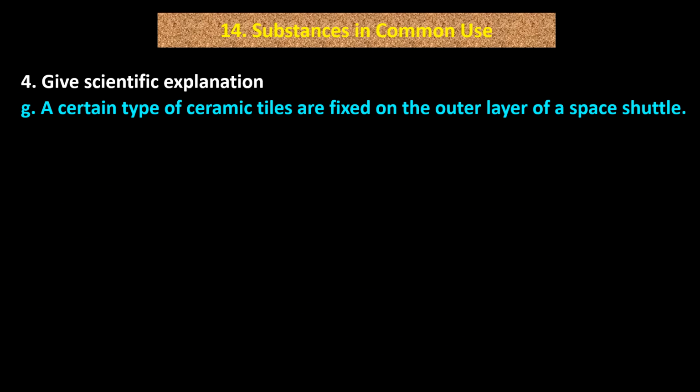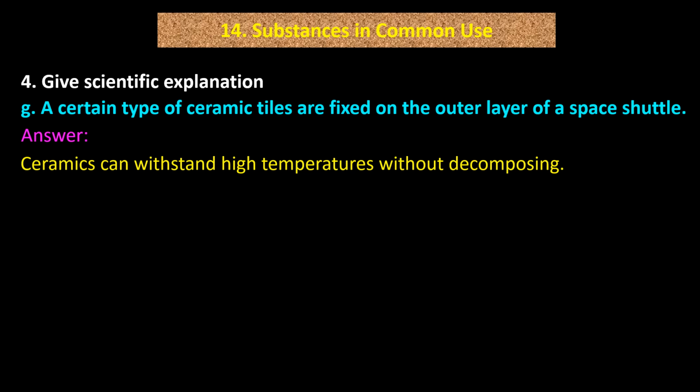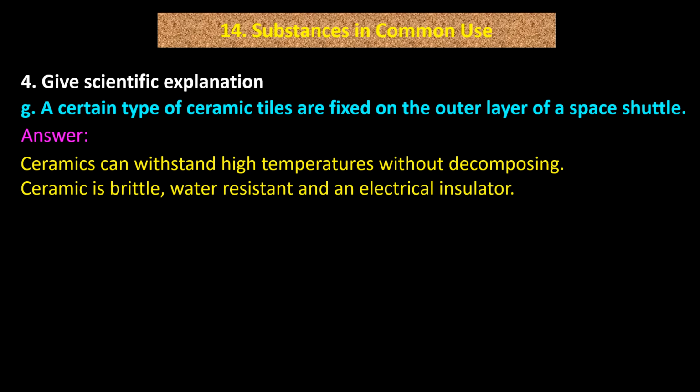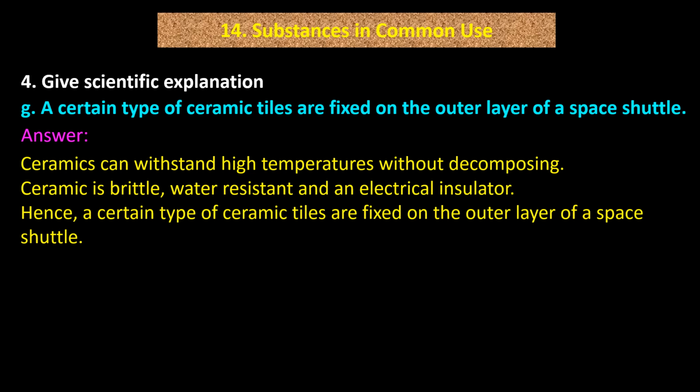G. A certain type of ceramic tiles are fixed on the outer layer of a space shuttle. Answer. Ceramics can withstand high temperatures without decomposing. Ceramic is brittle, water resistant, and an electrical insulator. Hence, a certain type of ceramic tiles are fixed on the outer layer of a space shuttle.